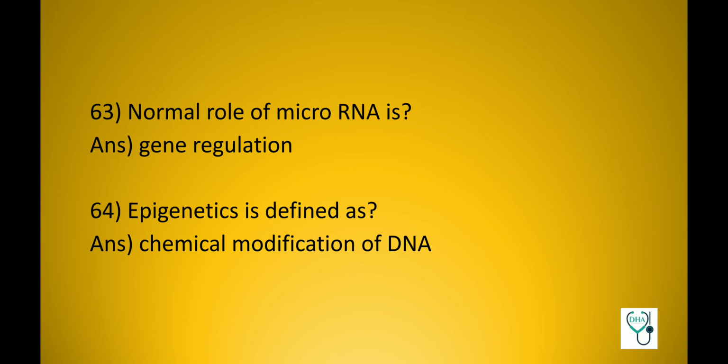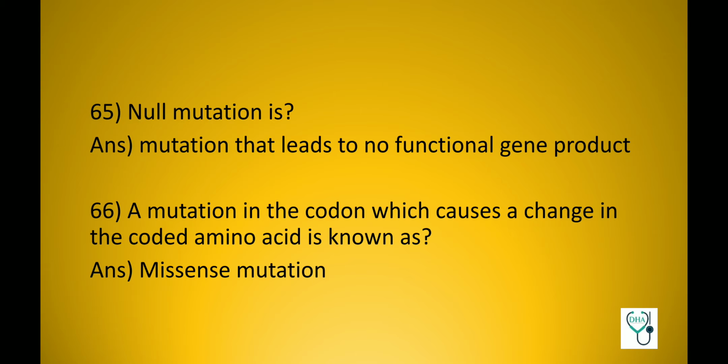Normal role of microRNA is gene regulation. Epigenetics is defined as chemical modification of DNA. Null mutation is known as mutation that leads to no functional gene product.